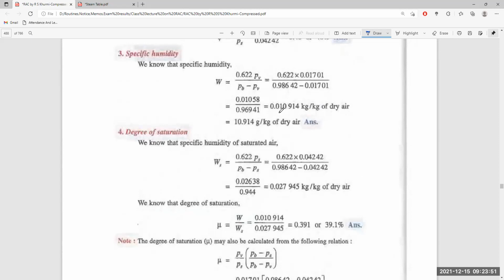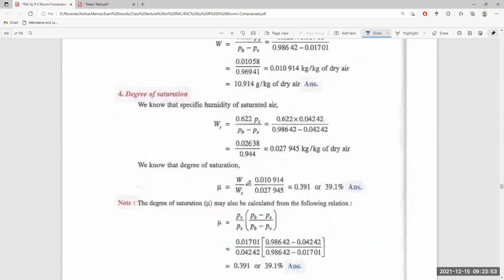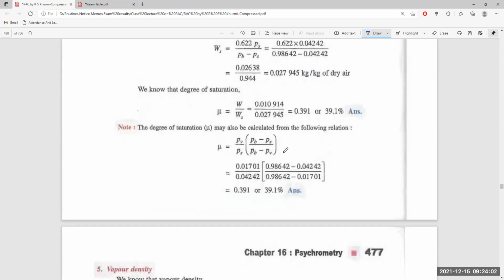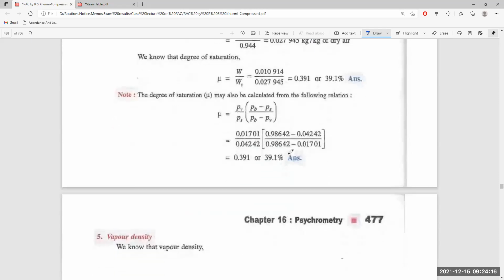So the degree of saturation is 0.039 or 39.1%. It can also be calculated from this relation: mu is equal to PV by PS, with PV minus PS, PV by PV, where all these saturated pressures are vapor saturated pressure and barometric pressure. Everything is given.